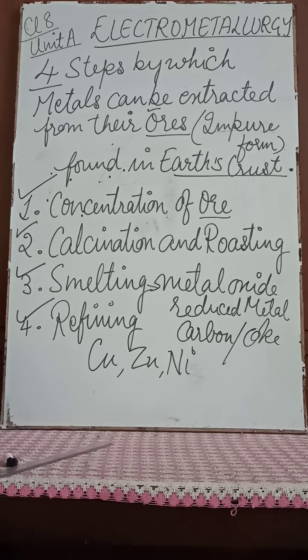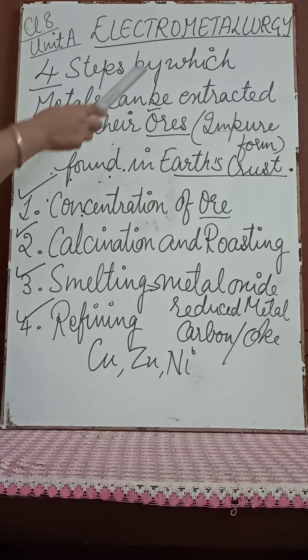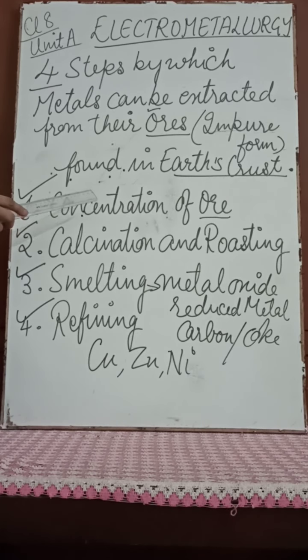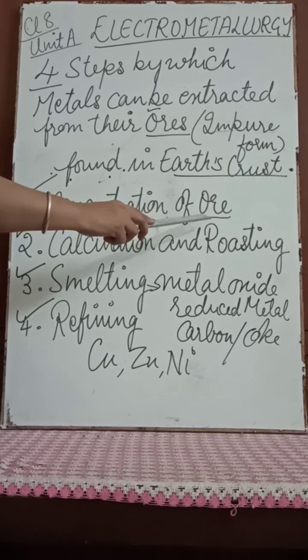So first is the impure ore, that is called bauxite, right? The pure ore which is obtained by the process of electrometallurgy is alumina, and from alumina we get the pure metal, that's called aluminium. So you have seen that there are 4 steps used in the process of electrometallurgy. First one is concentration of the ore. Concentration of the ore means the ore has many impurities like sand, silicate, stones, which are firstly removed, and those impurities are called matrix or gangue. So first the impurities are removed from the ore.